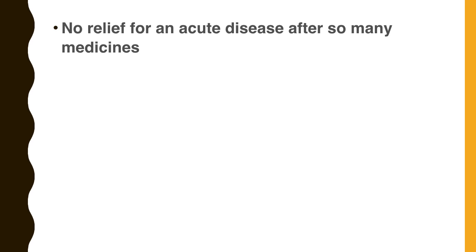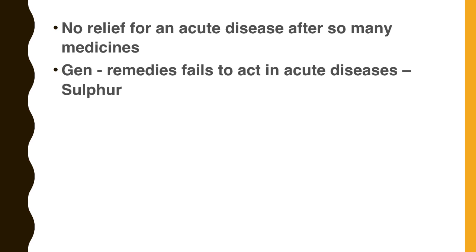Suppose in a case of fever, you prescribed a remedy but the indicated remedies fail. One or two remedies, one after another, you prescribed, but the complaint is not relieved. So for getting a good result in this type of acute disease, we have to prescribe one dose of sulphur. The rubric is generalities, remedies fail to act in acute diseases, in Synthesis Repertory, and the remedy is sulphur.